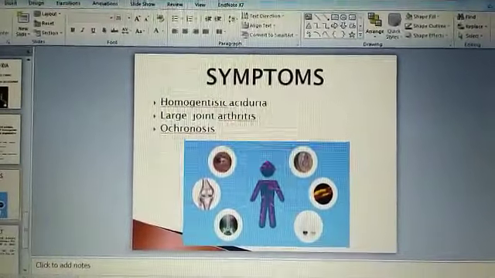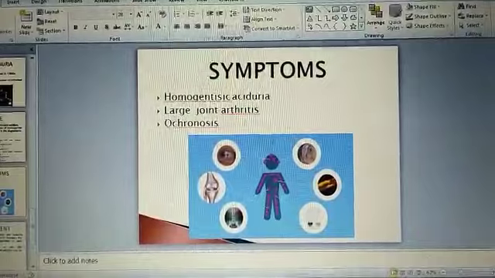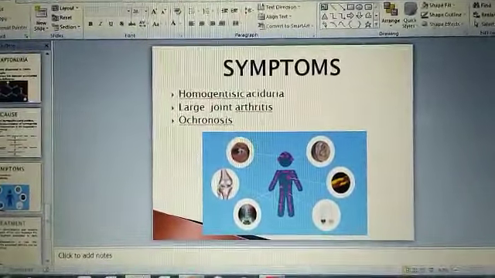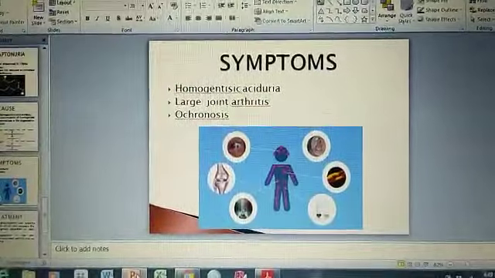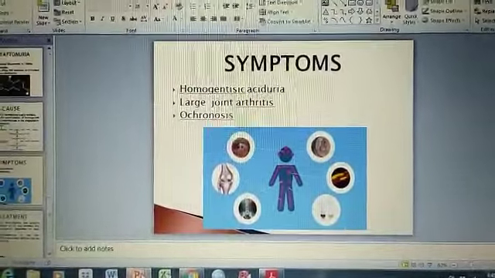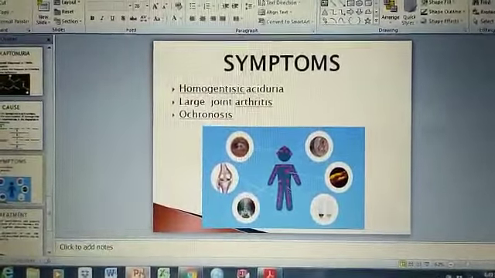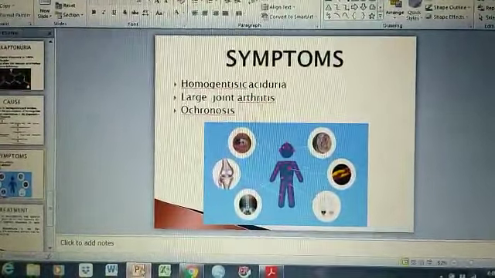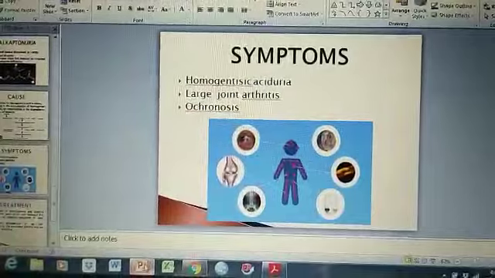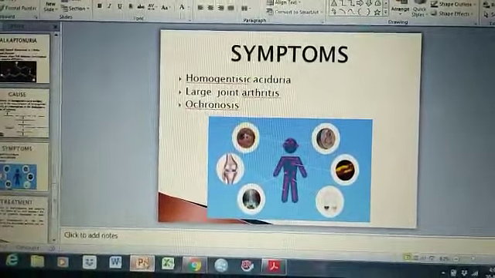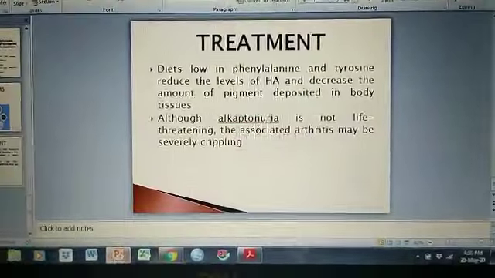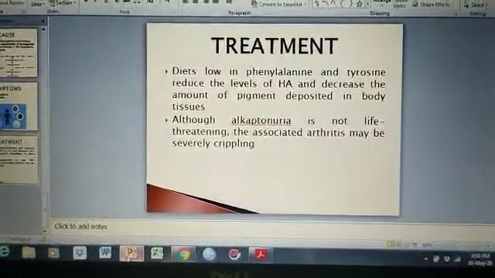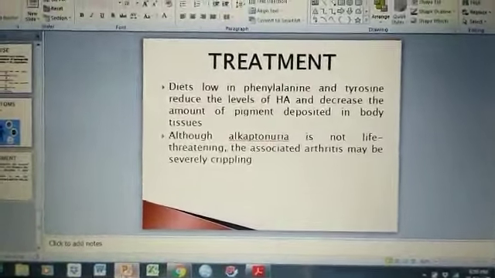The symptoms include homogentisic aciduria, an elevated level of homogentisic acid in urine, which turns black after oxidation when exposed to air. The next ones are large joint arthritis and ochronosis. Ochronosis is the accumulation of black pigment in collagenous tissues. Usually, patients with alkaptonuria remain asymptomatic till 40 years of age.